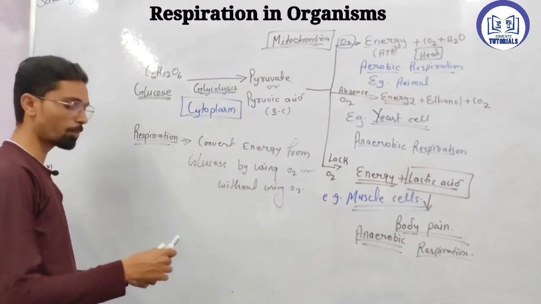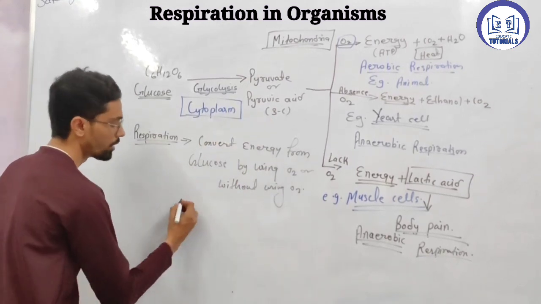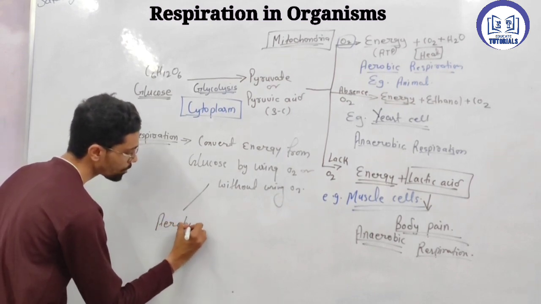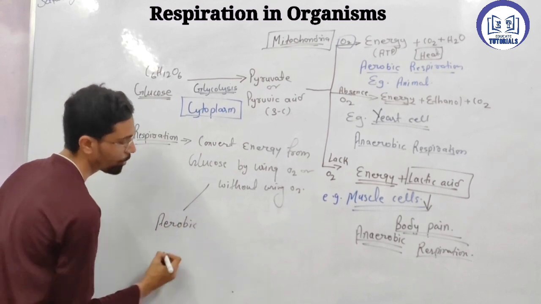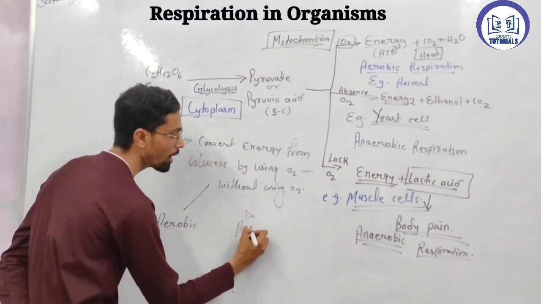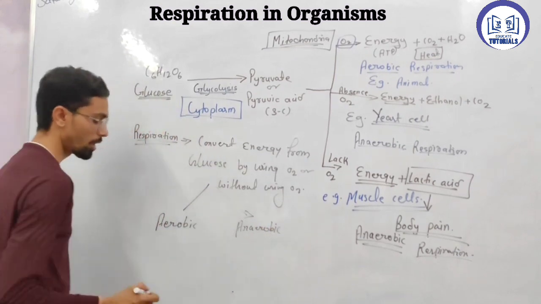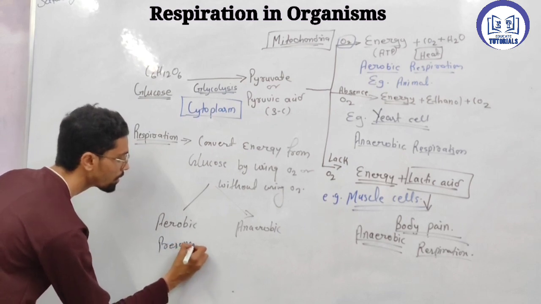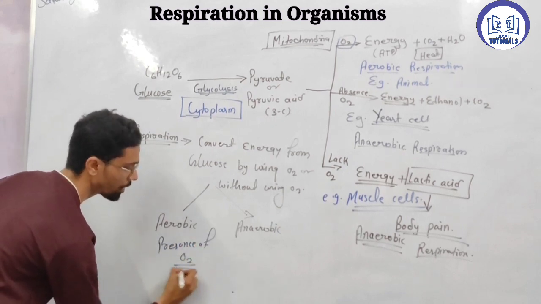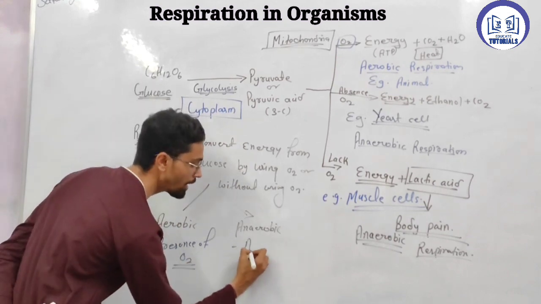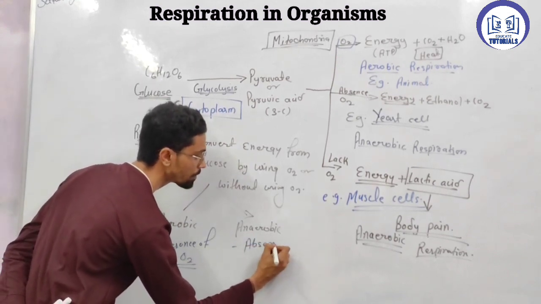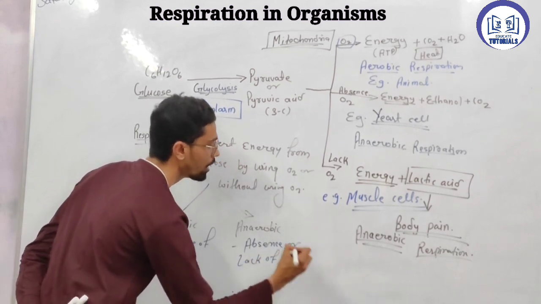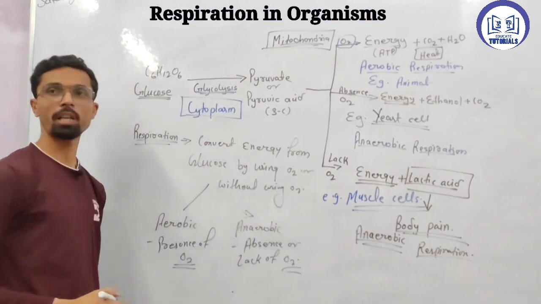There are two types of respiration. The first type is called aerobic respiration. The second one is anaerobic respiration. Aerobic respiration is in the presence of oxygen, and absence or lack of oxygen is called anaerobic respiration.